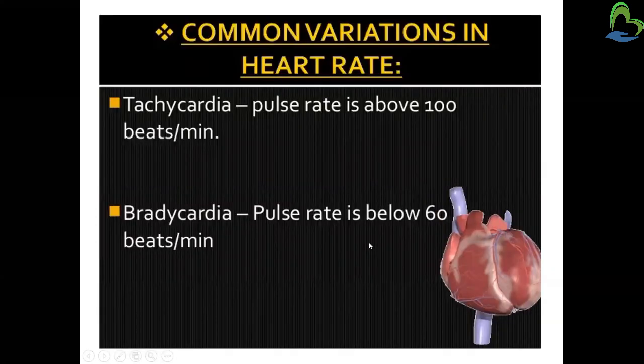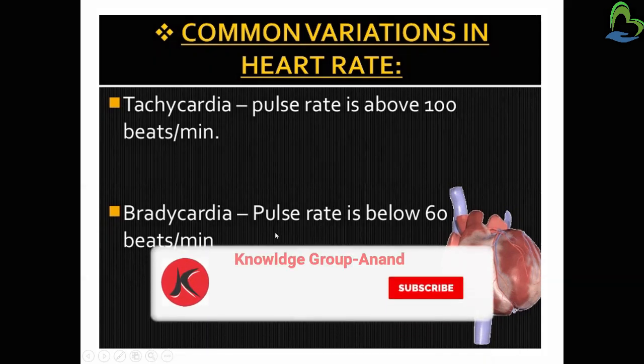Then what are the common variations in the heart rate? There are some variations that have been noticed in the heart rate, that is tachycardia and bradycardia. Tachycardia means pulse rate that is above 100 beats per minute, that is an increase in the heart rate. Tachy means increase and cardia means heart, that is an increase in the heart rate above 100 beats per minute. Bradycardia means the pulse rate is decreased, that is below 60 beats per minute.